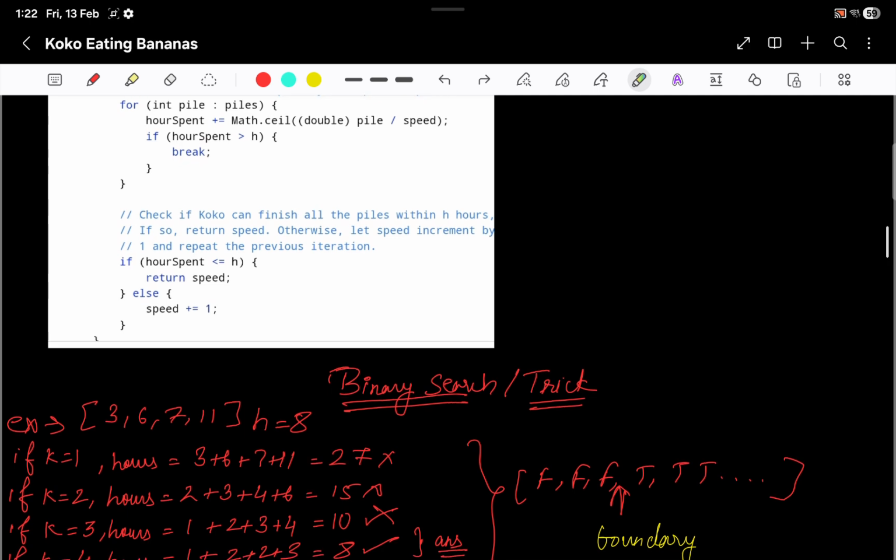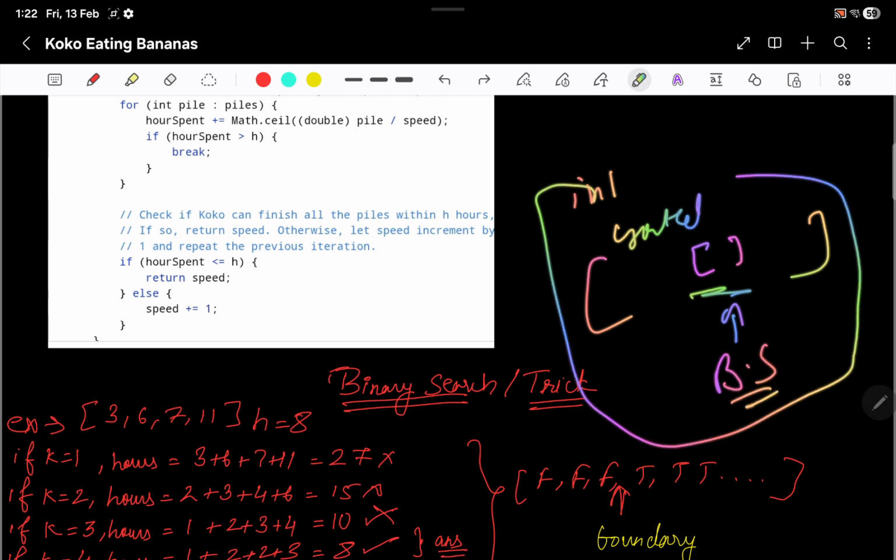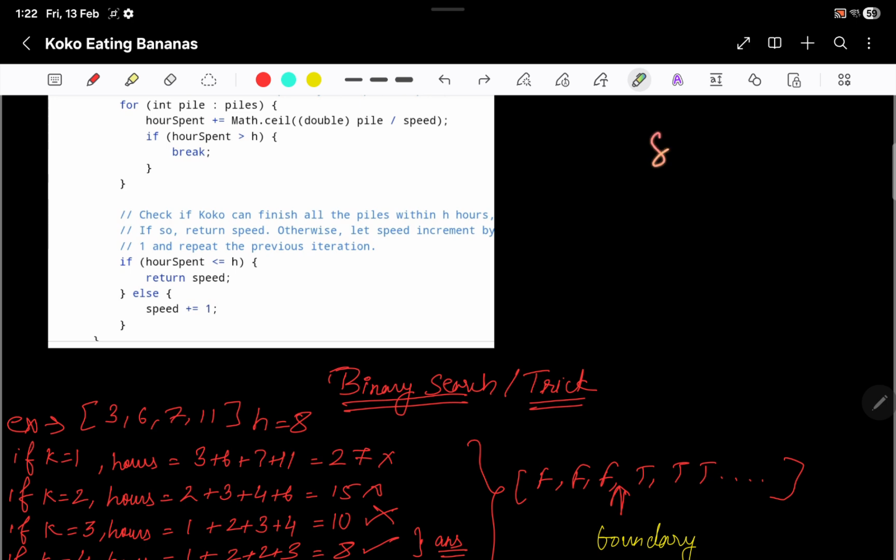Okay, now how do we know that this can be solved with binary search? How can we know that this can be solved with binary search? Normally what we have learned is, if an input array is sorted and we have to find something in that sorted array, we can normally use binary search, right? This is one of the conditions of binary search that most people know, that the input array should be sorted, and if we know the target, then we can find it. That is binary search, right?